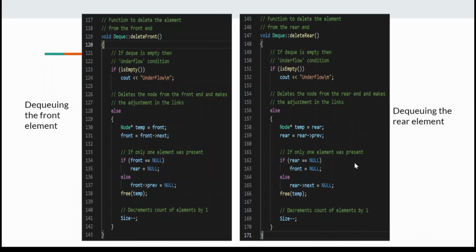If only one element was present, we make the front null. If not, we make the next of the rear null, and then we free the temp variable, and then we decrement the size of elements by 1.